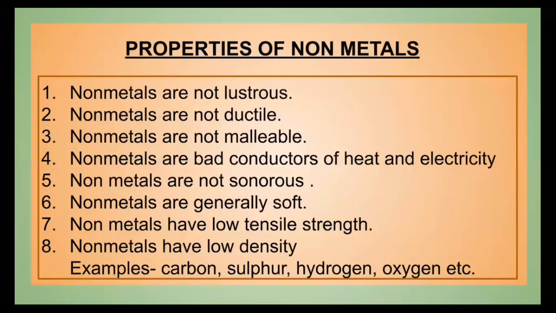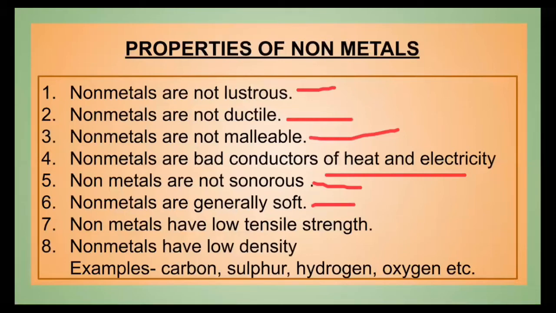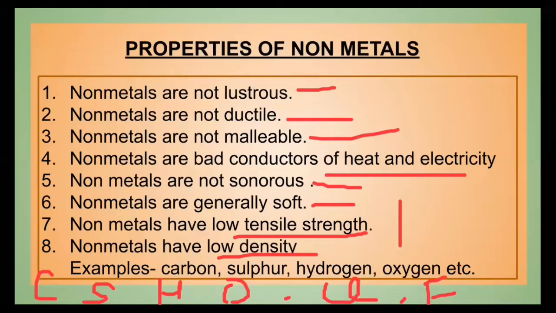Now comes the properties of non-metals. Non-metals, you find that they are just opposite to metals. They are not lustrous, they are not ductile, they are not malleable, they are bad conductors of heat and electricity, they are not sonorous, they don't produce sound when you strike them. They are generally soft, they have low tensile strength, they have low density. The examples are carbon, sulfur, hydrogen, oxygen, and many more. Chlorine is also one of the examples. Fluorine is an example. Nitrogen is one of the examples of non-metals.